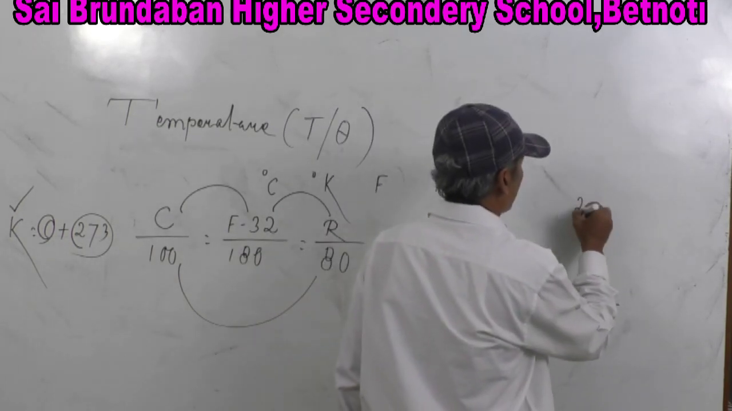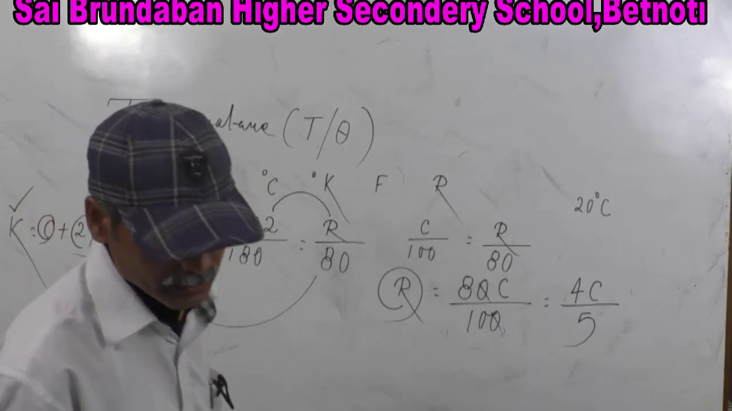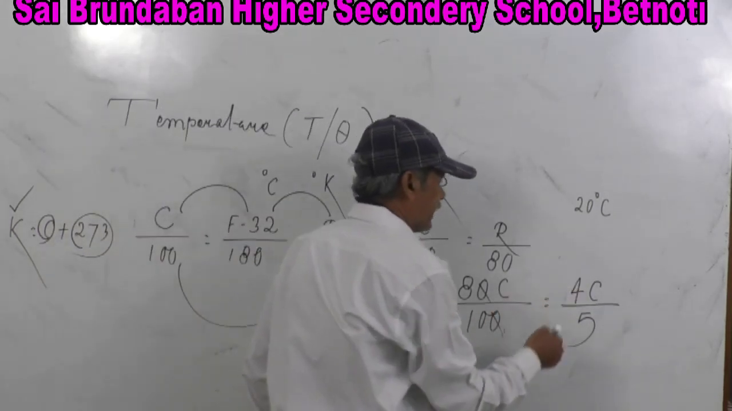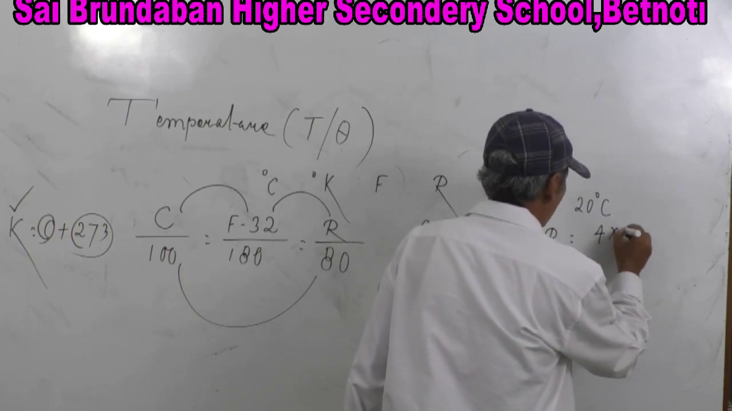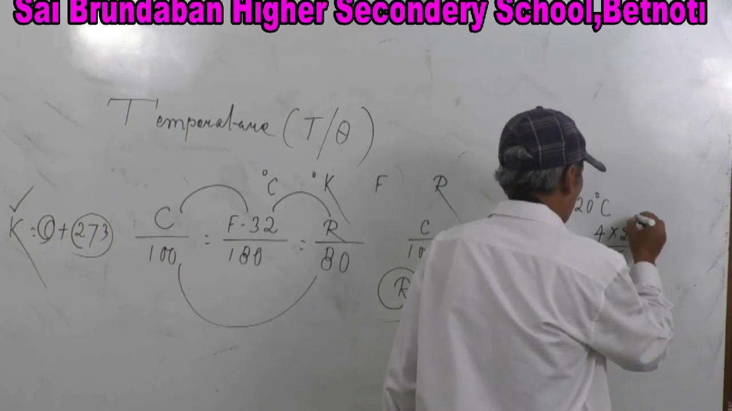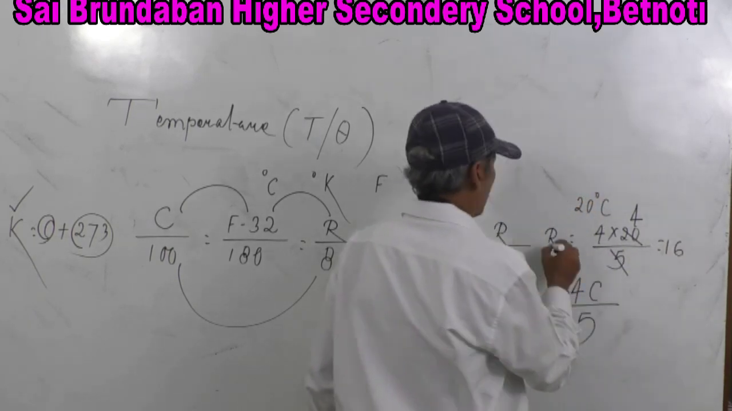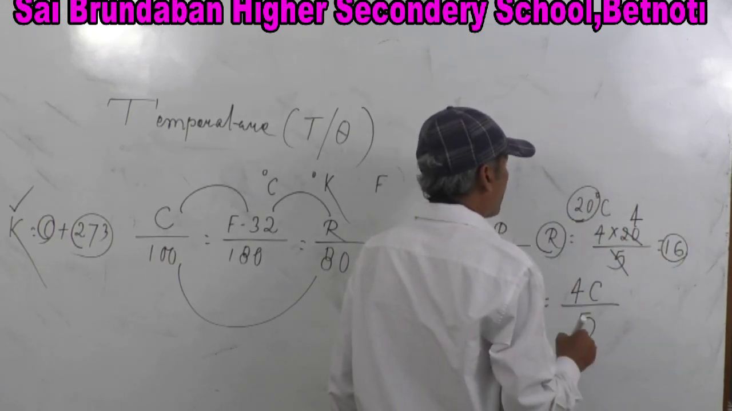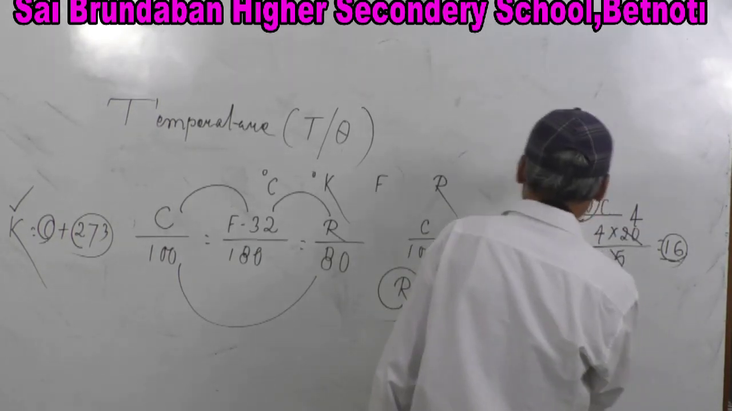Let's say it is 20 degrees Celsius. What is its value in Reaumur? Let's say it is 20 degrees centigrade. So now just put it here. R is equal to 4 into 20 divided by 5. So it is 16. The value of R is 16. That means when the value of C is 20, the value of R is 16. It means 20 degree centigrade is 16 R.